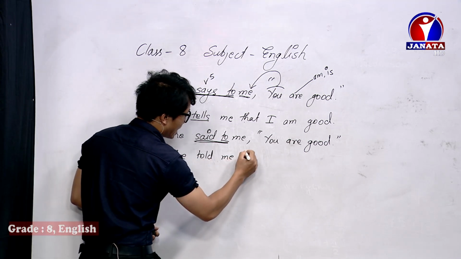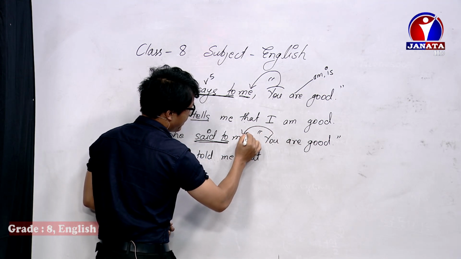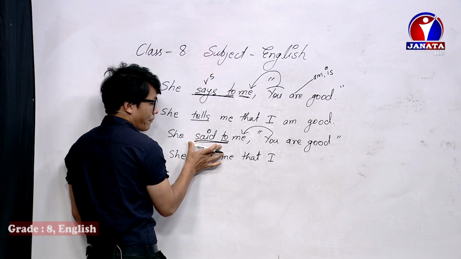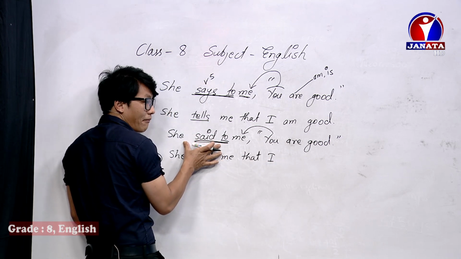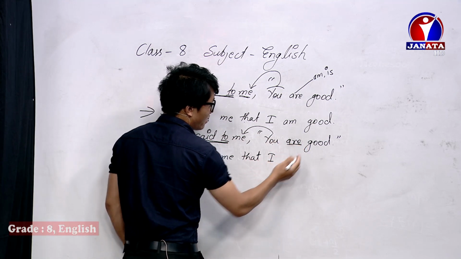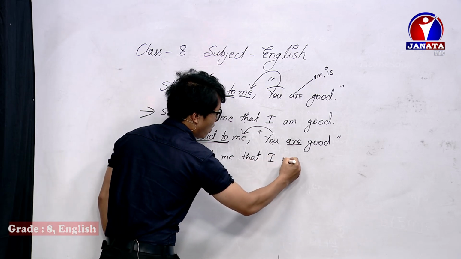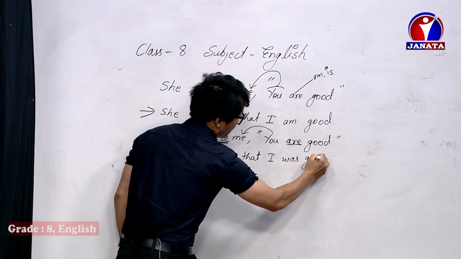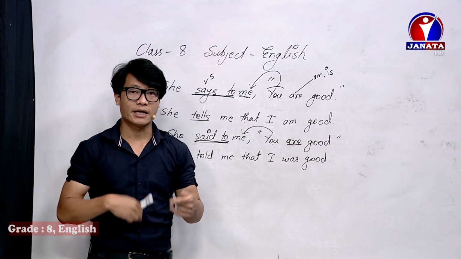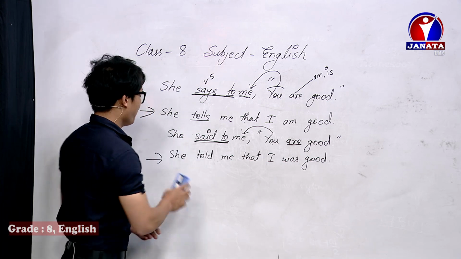She told me that, and this you should be changed according to the object. The object is me. So I stands here. And this is a simple past. When the reporting is in simple past, then the tense of reported should be changed. Here is are. So am, is, are should be changed into was, were. So I take was. I was good. So this is how we change the assertive sentence into indirect speech.